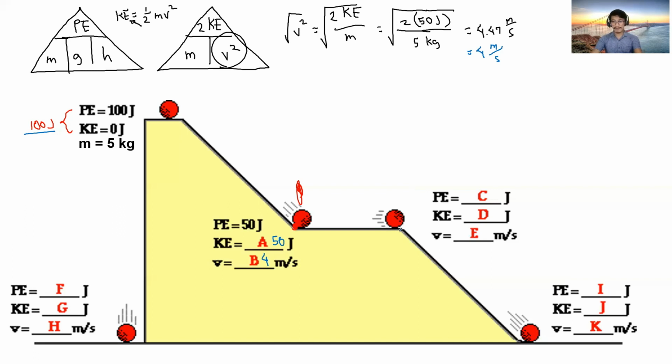Okay, how about at this point? So since they are just along the same height, the same lang man sila height. So that means the same lang din sila ng potential energy, 50. The same lang din sila ng kinetic energy, 50. Then that means the same lang din sila ng velocity, 4. Because they are at the same height. So copy lang. Kung say value diri, copy lang nimo diri because same height lang man sila. Nakuha?